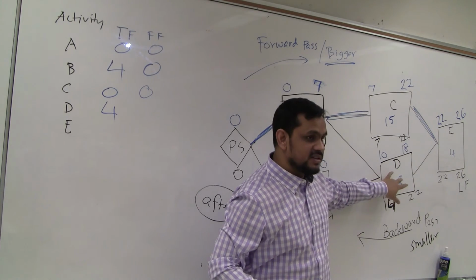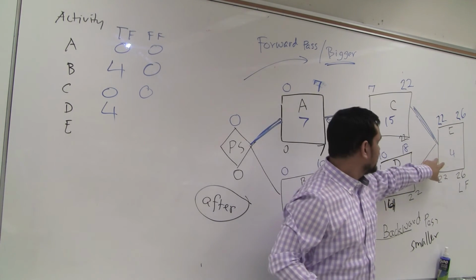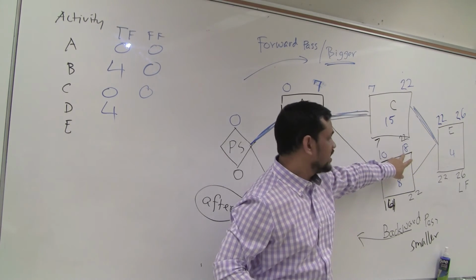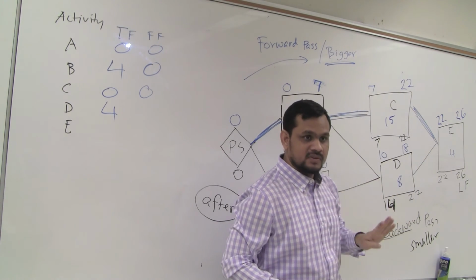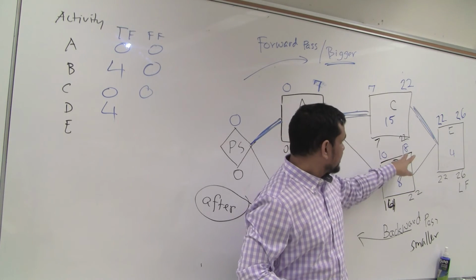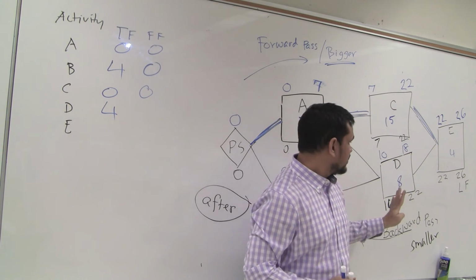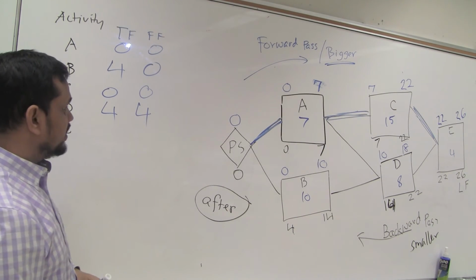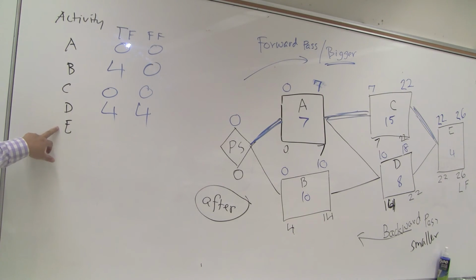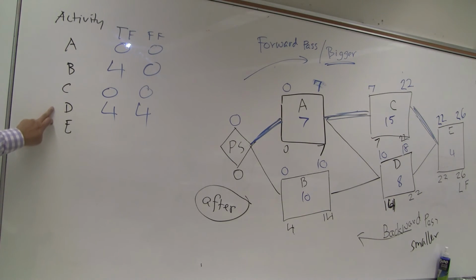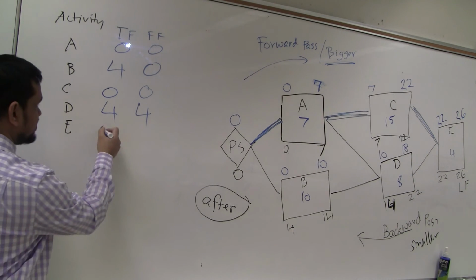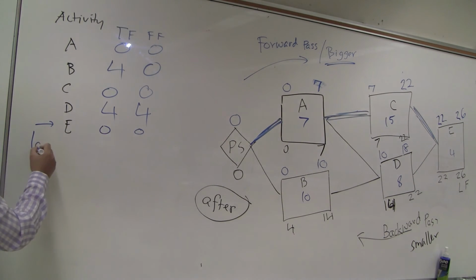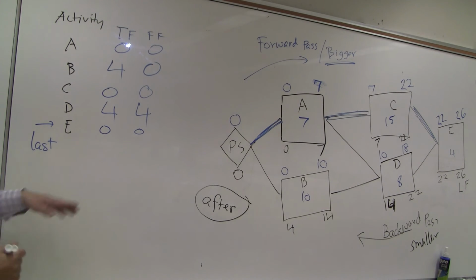That means this one cannot disturb the followers. Who is following D? E. When it will start 22. When D is finishing 18. I have 4 days to delay. So if I delay here 4 days, no problem. So here 4. E is the last. Yes, if this is the last activity, then 0. But sometimes we do not write it in serial. That is the problem. If you do not write it in serial, do not just place 0 here. Make sure it is the last activity. Then it should be 0.